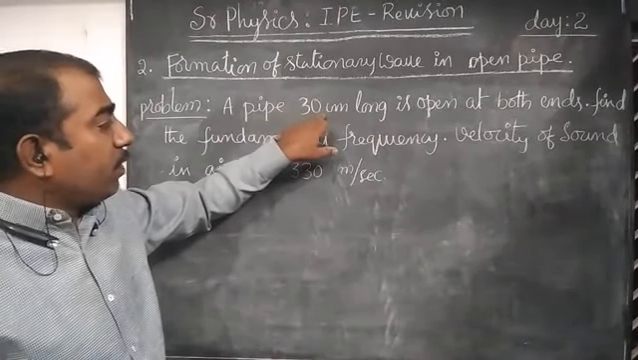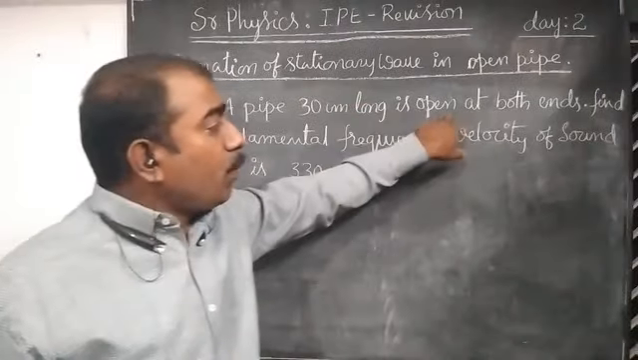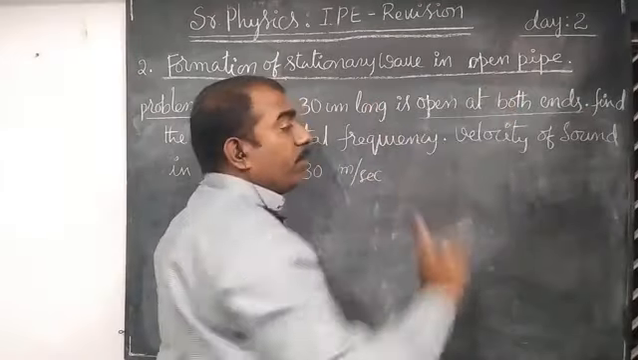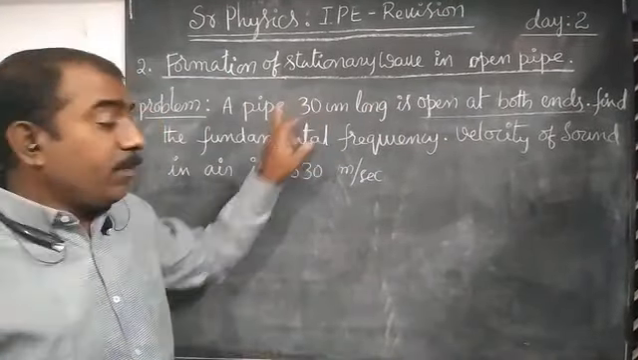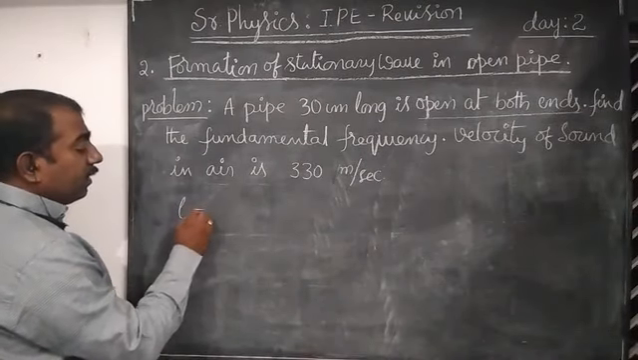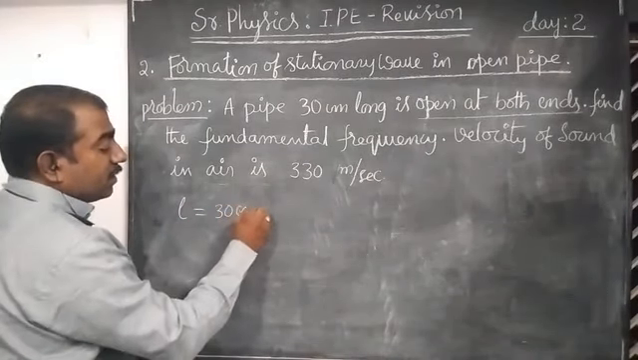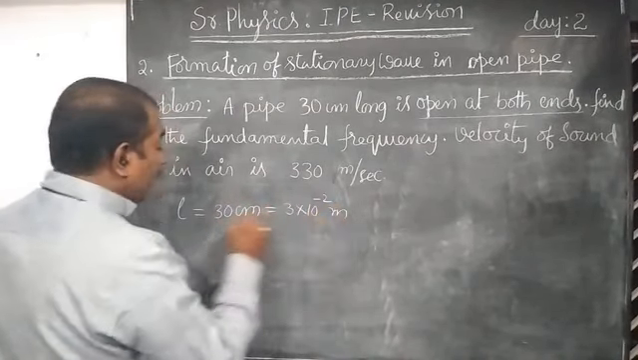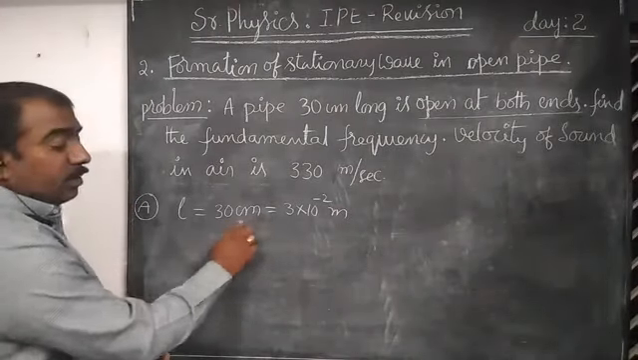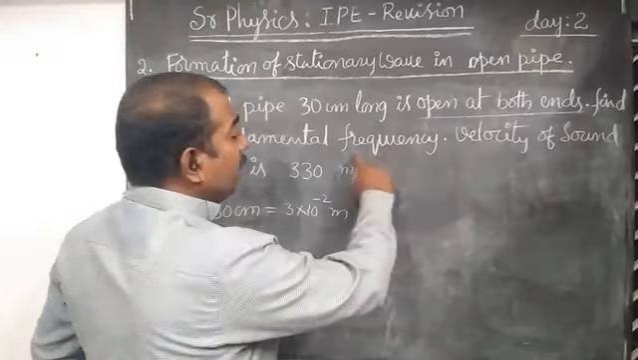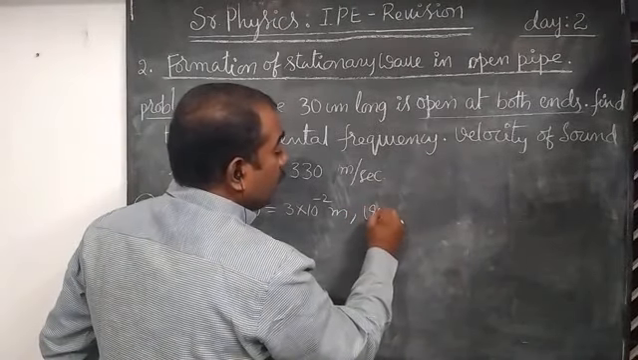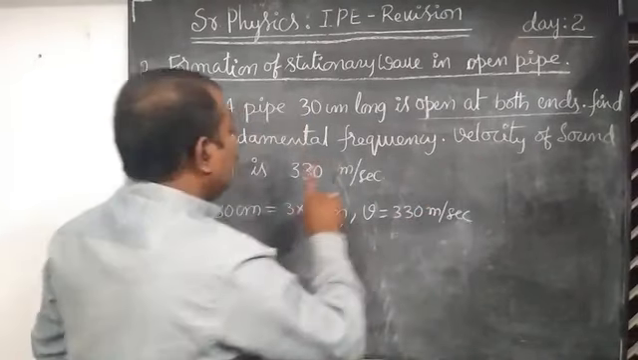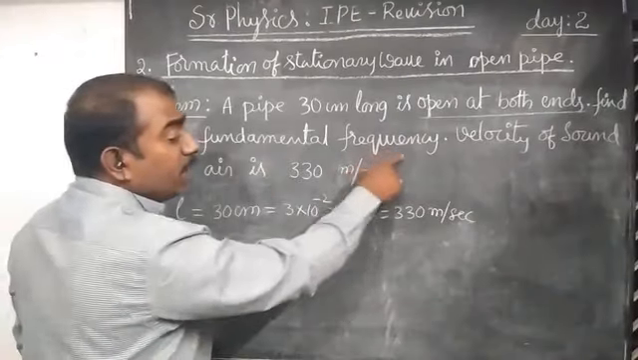A pipe of 30 centimeters long is open at both ends. What is he saying? Open at both ends. That means an open pipe of length 30 centimeters. So the length of the pipe is 30 centimeters, which is equal to 30 into 10 power minus 2 meters. I am converting the units. Next, what is the data given? The velocity of sound is also given. Velocity of sound is 330 meters per second. Then what to find? Find the fundamental frequency.